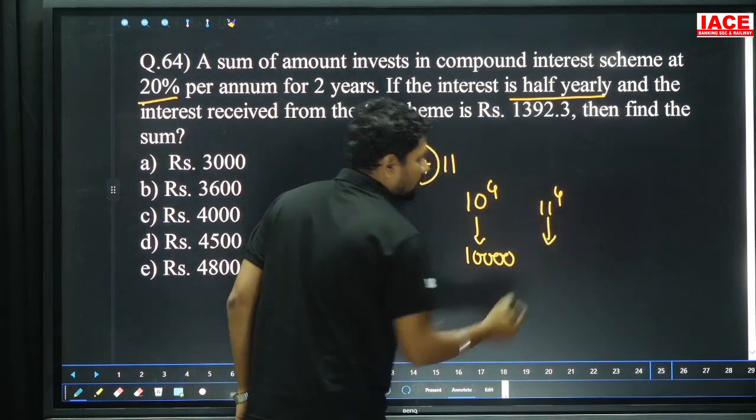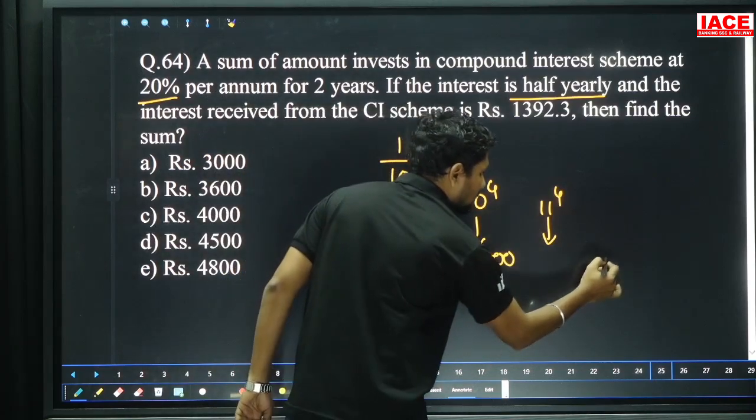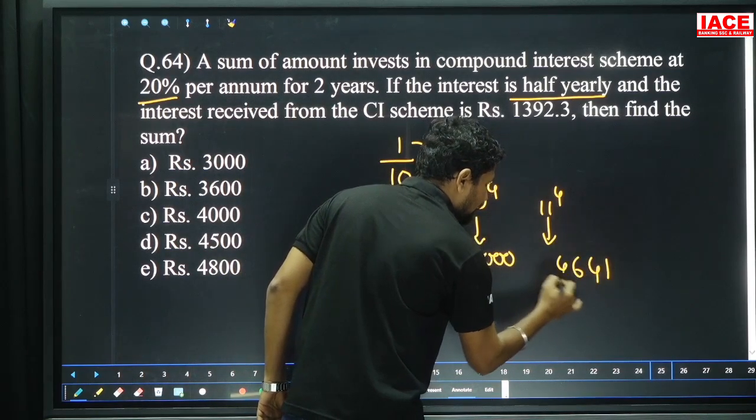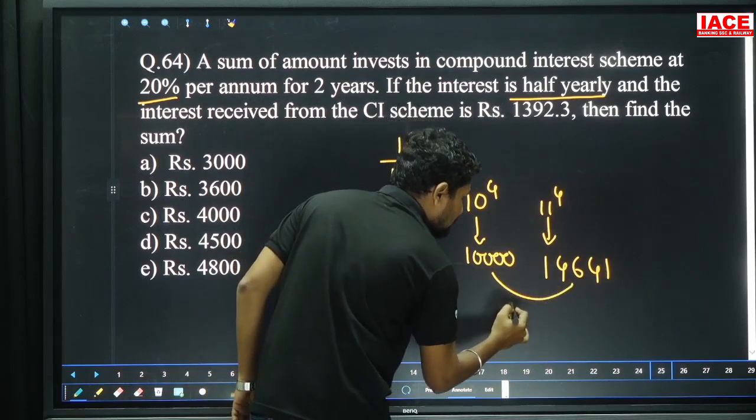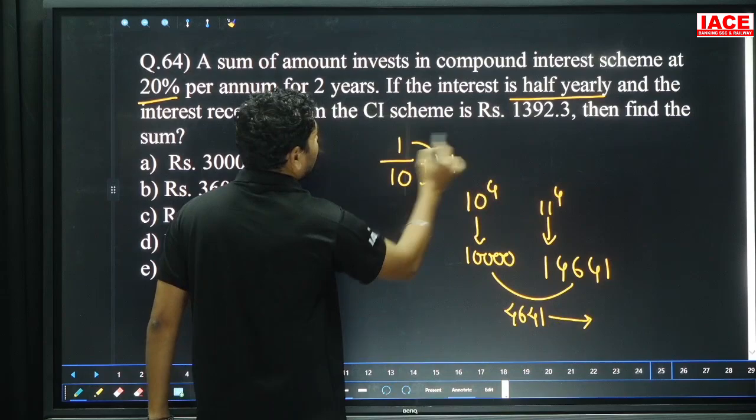And 11 to the power of 4. 11 cube is 1331. 1331 multiplied with 11, we get the answer 14641. The difference of interest is 4641. Here 4641 is equal to how many times?